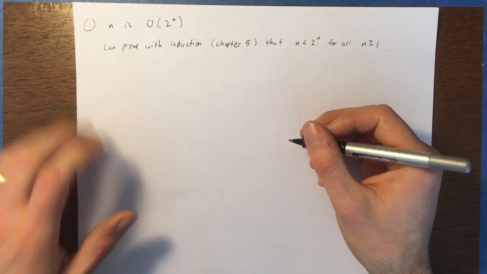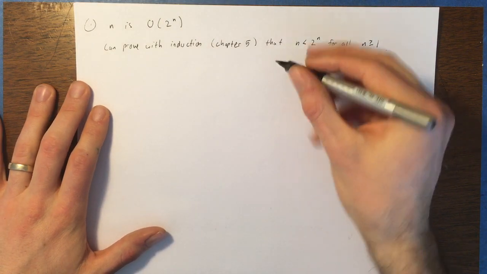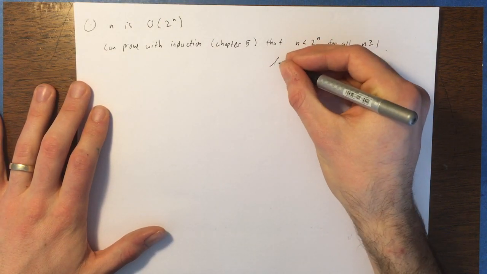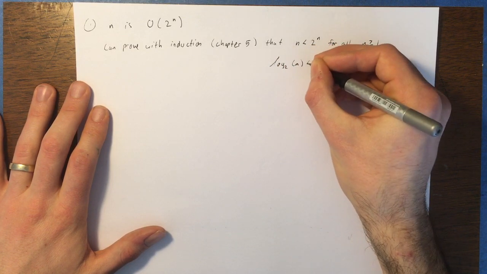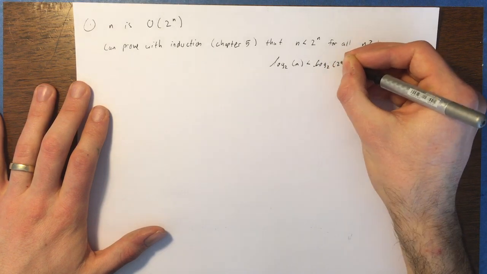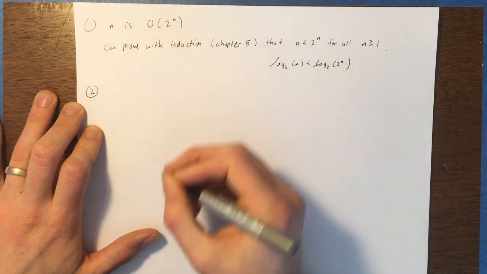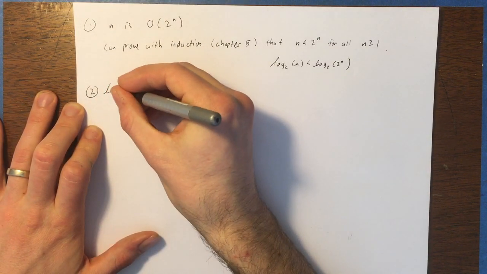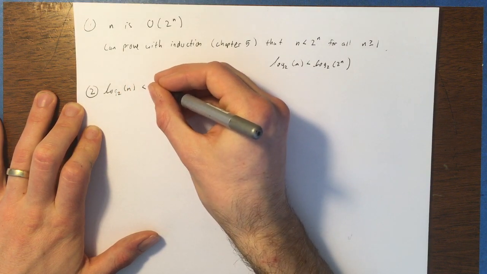So now, what that means, if n is less than 2 to the power n, you can take this inequality and take the log of both sides. Log base 2 of n is less than log base 2 of 2 to the n. And from that, obtain the following: log base 2 of n is less than n.